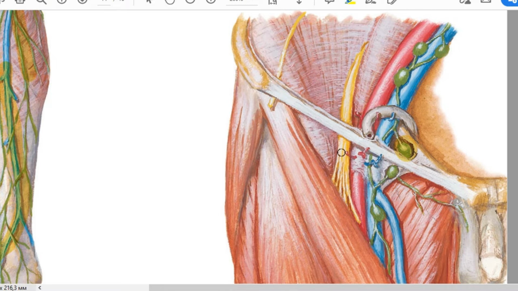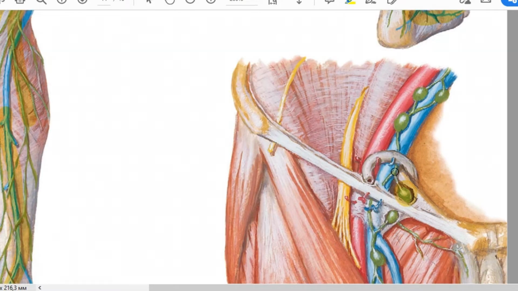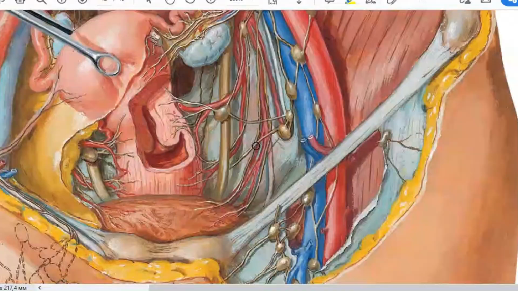So these deep inguinal lymph nodes gather lymph from all your lower limb, and efferent vessels from these nodes go up and reach iliac lymph nodes of your pelvis.